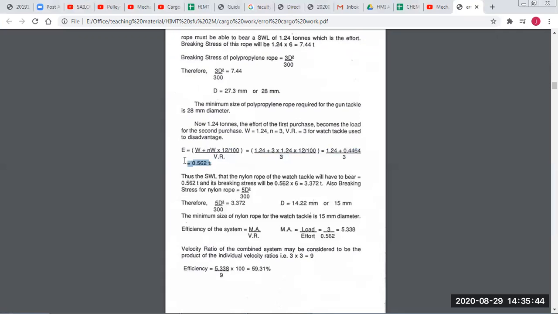So in a watch tackle, the more pulleys we put, the less effort we have to apply, if they are all working in good condition and good efficiency.